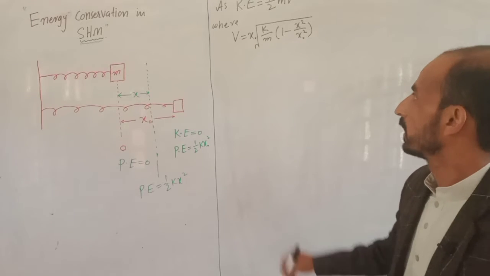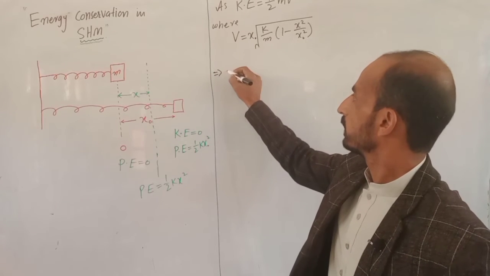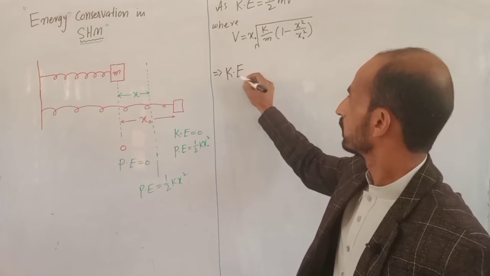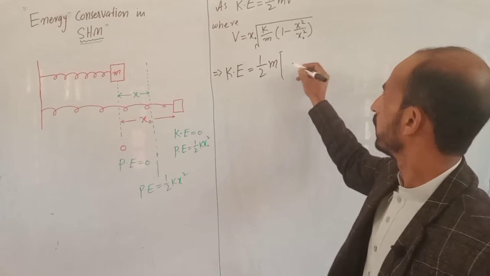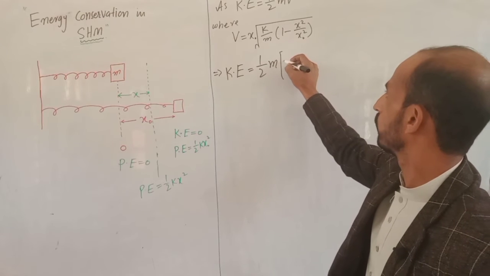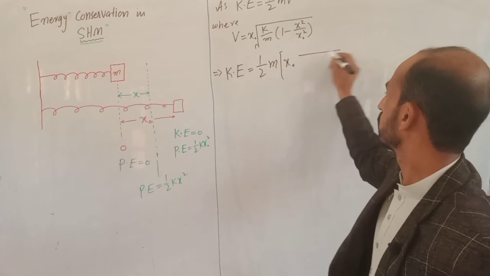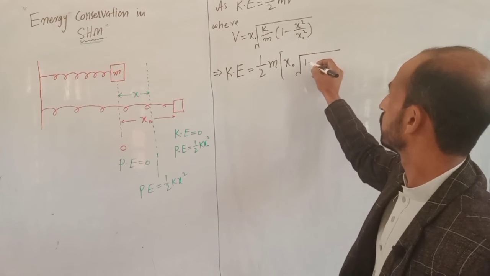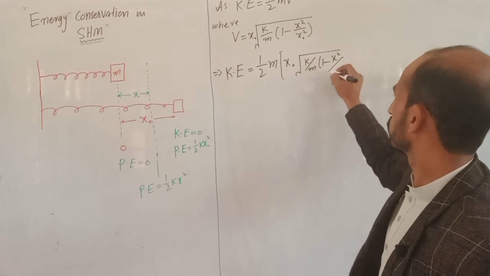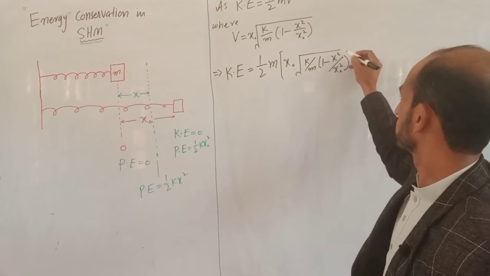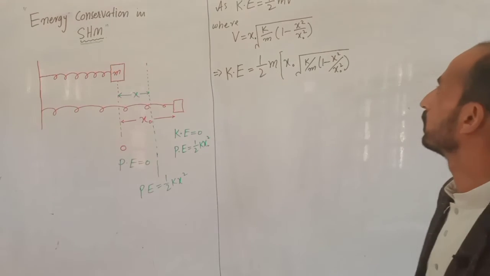Now this means that kinetic energy can also be written as half m, and substitute the value of v, we have x naught square root of k by m into 1 minus x square divided by x naught square under bracket.